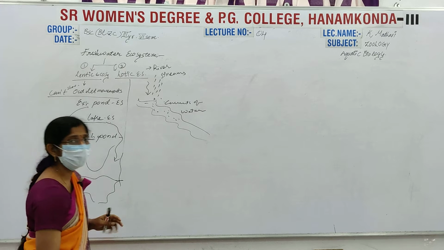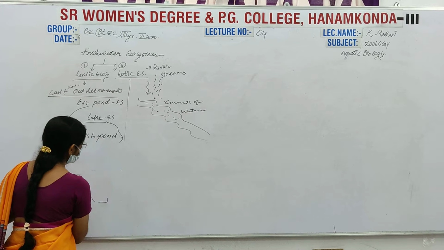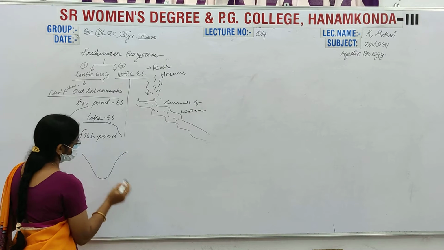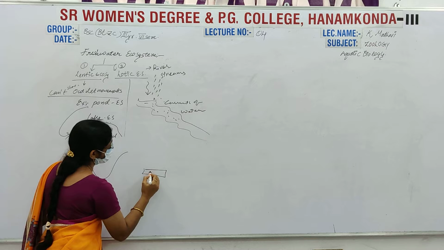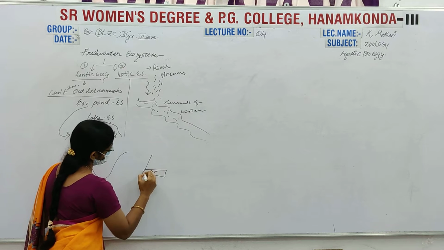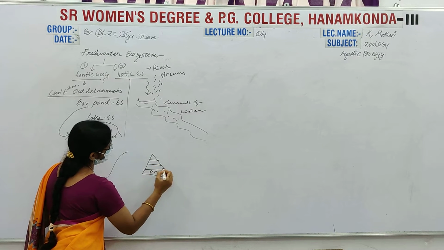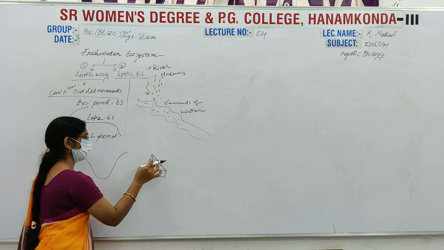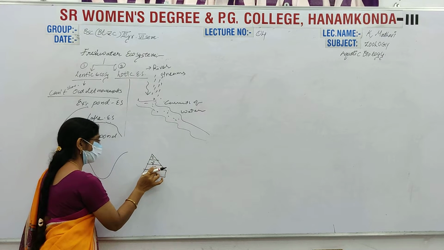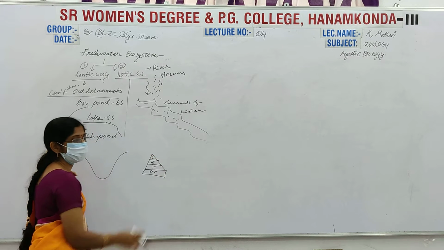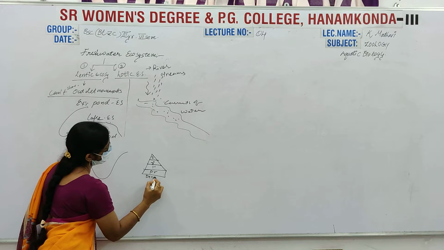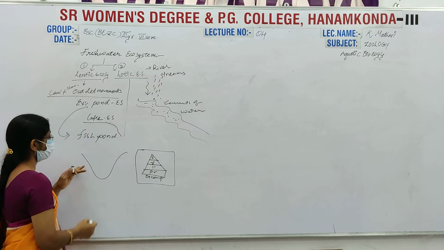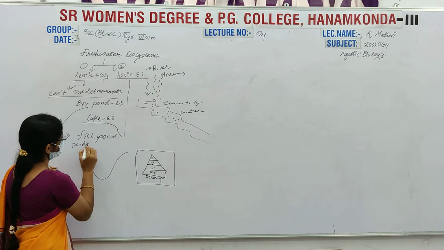In the last class we already completed the pond ecosystem. In the pond ecosystem, we observed each and every component. We observed the producers, consumers, primary, secondary and tertiary. These consumers are called herbivores, carnivores and tertiary carnivores. And here the decomposers. This is the main ecosystem that we observed in the last class, the pond ecosystem.